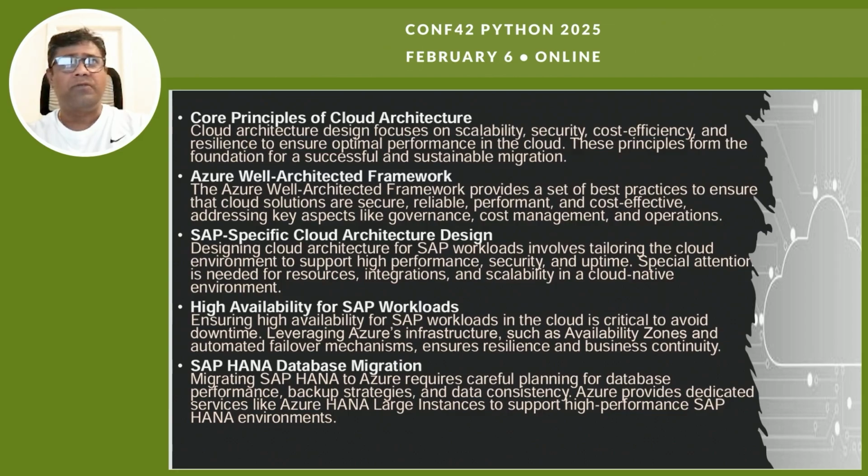Core principles of cloud architecture. When designing a cloud architecture, key principles include scalability, security, resilience, and cloud cost optimization. These four are the main key principles. Scalability ensures that your architecture can grow with your business. Security is critical, ensuring sensitive data is protected both at rest and in transit. Resilience ensures minimal downtime with automatic failover, and cost optimization helps ensure that you don't overspend on unnecessary resources.